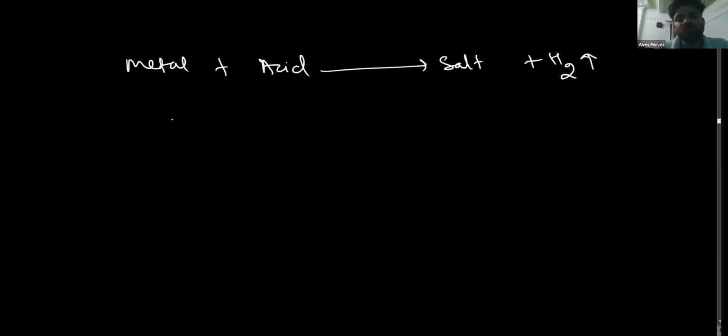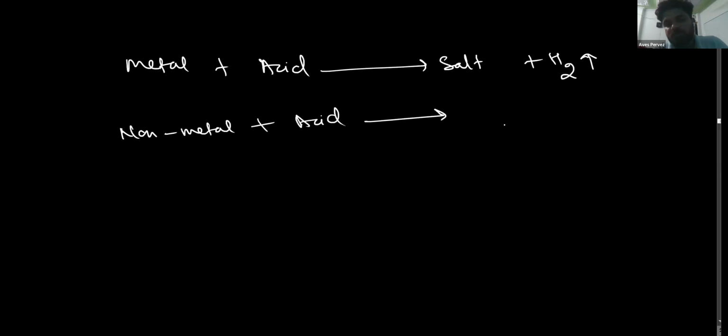Do non-metals also react with acids to produce salt and hydrogen gas? No. If not, then why? We generally keep acids in containers which are not made of metals. Why do non-metals not react with acids?